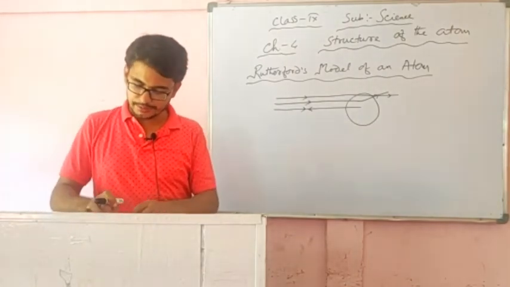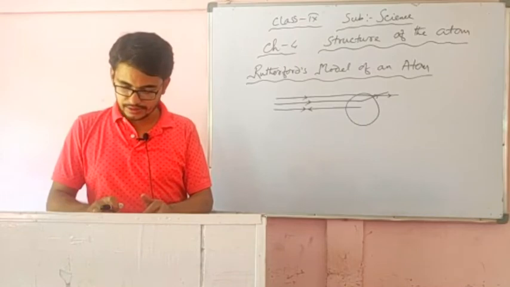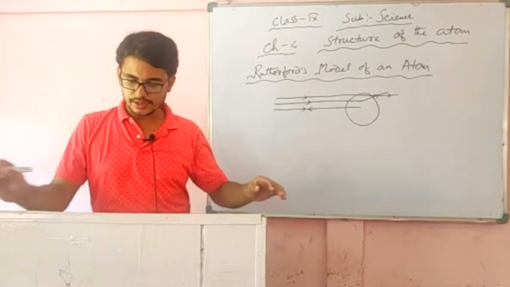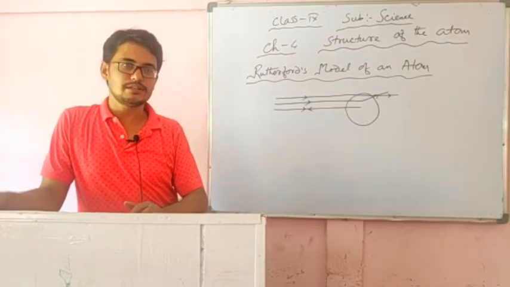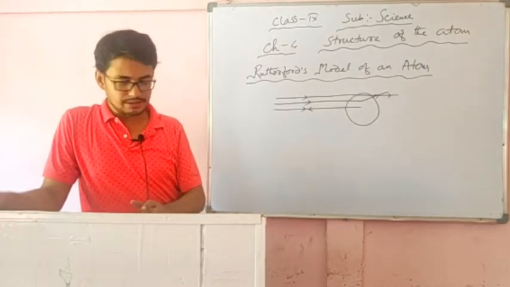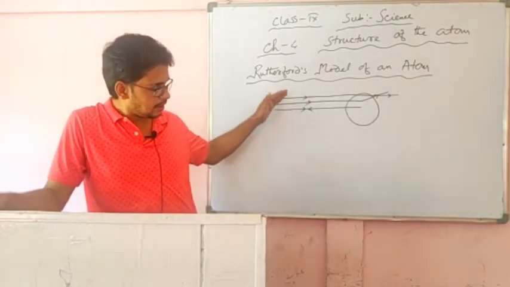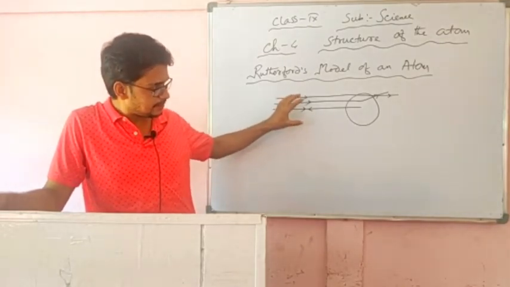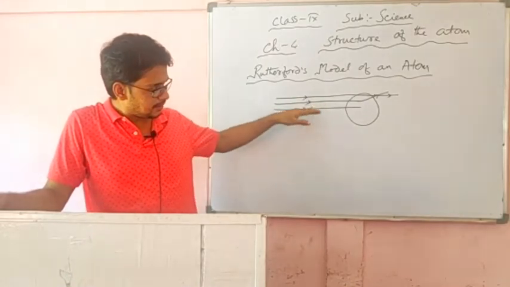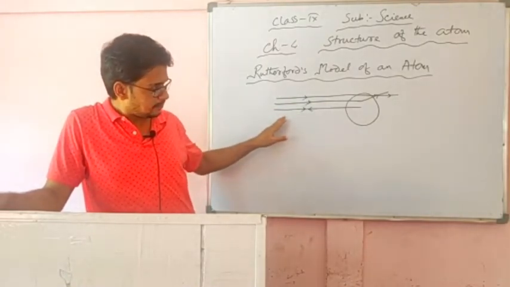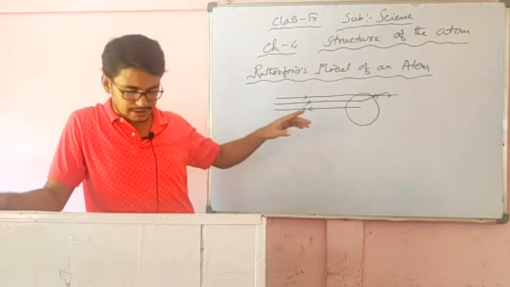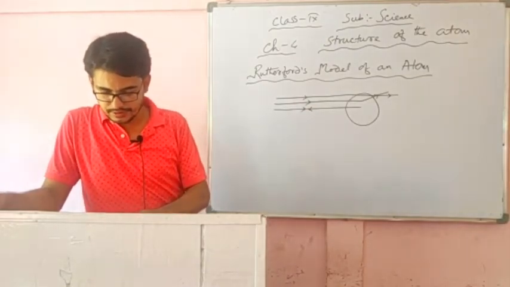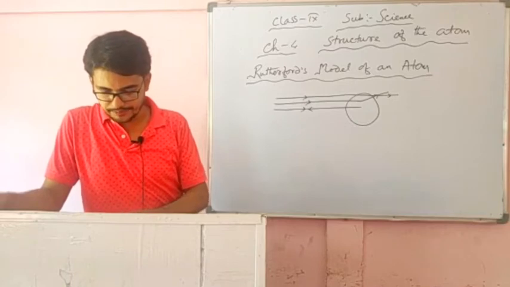Rutherford did this experiment and observed that most of the fast moving alpha particles pass straight through the gold foil, and some of the alpha particles passing near the center are deflected, and the rays of alpha particles falling on the center come directly back.